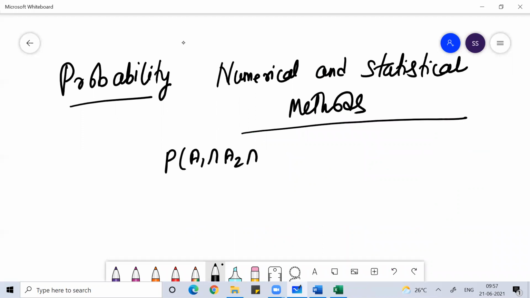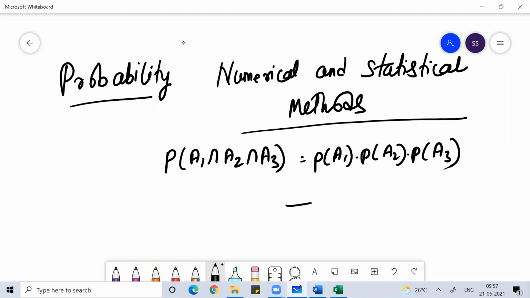When you have independent events, the probability of A1 intersection A2 intersection A3 would be the probability of A1 times the probability of A2 times the probability of A3, in case A1, A2, A3 are independent events. I hope you know this all.